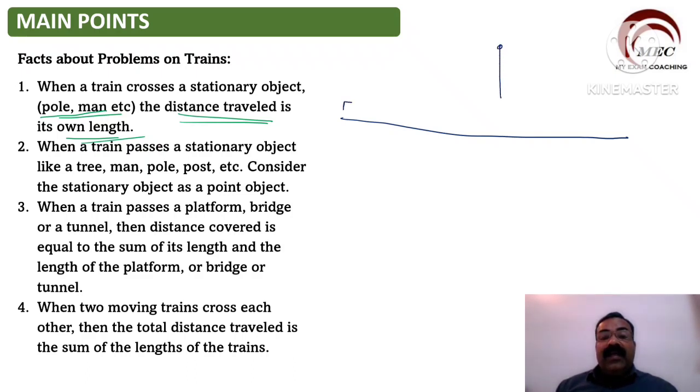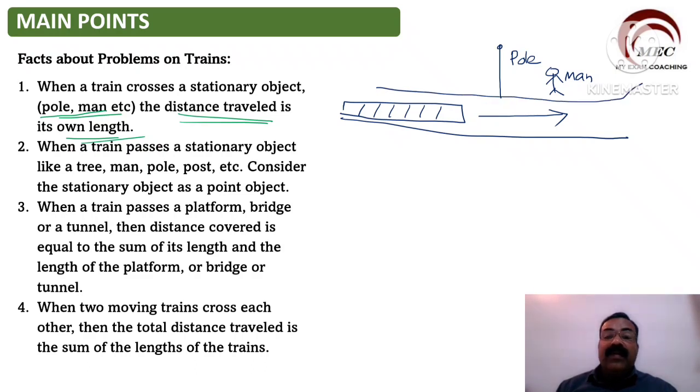And the train is moving in this direction. This is the train, and the train is moving in this direction, and this is the pole. Or you can say a man is standing here, standing on the platform.